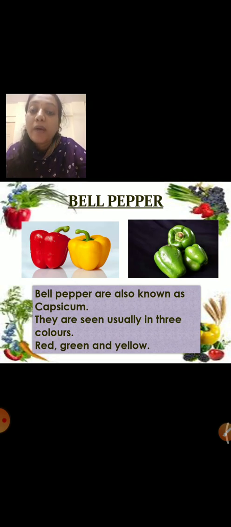Now bell pepper is also known as capsicum. They are seen usually in three colors: red, green and yellow. This vegetable is also very healthy, and it gives wonderful taste in your vegetable.